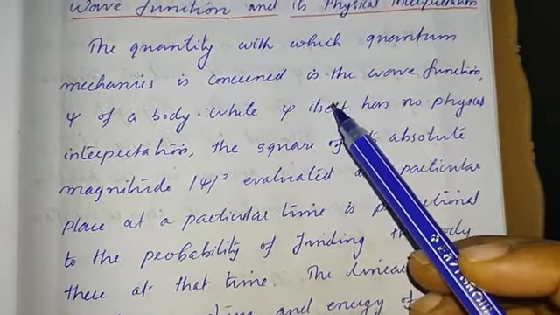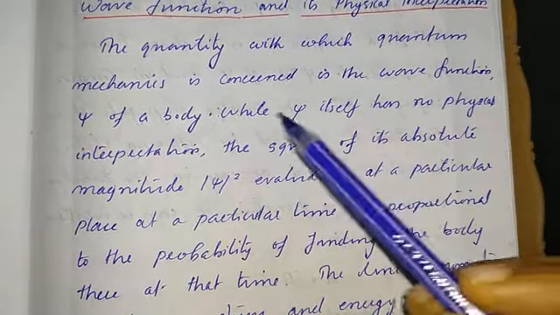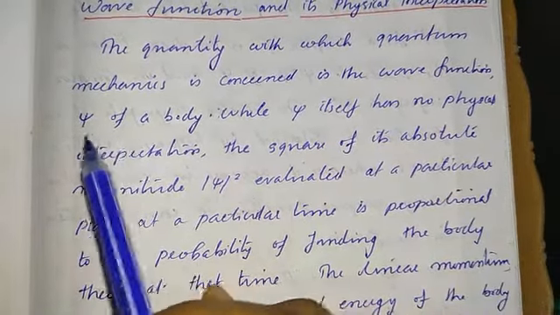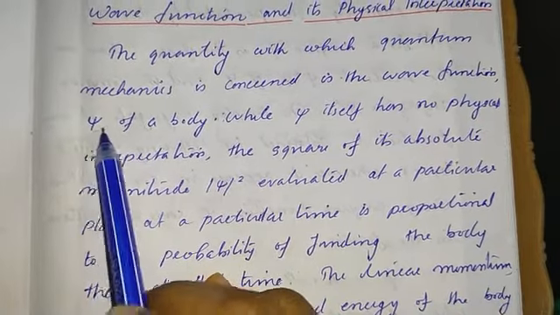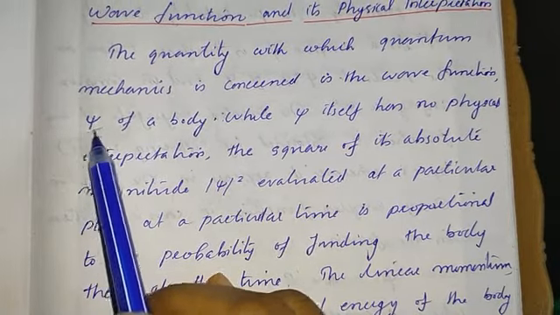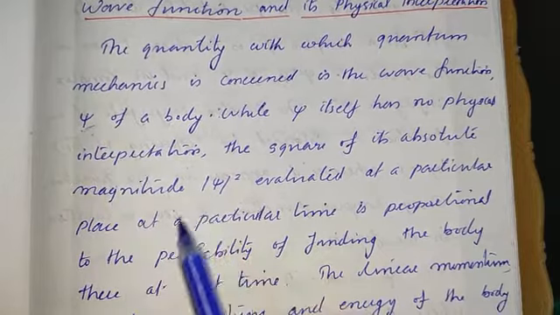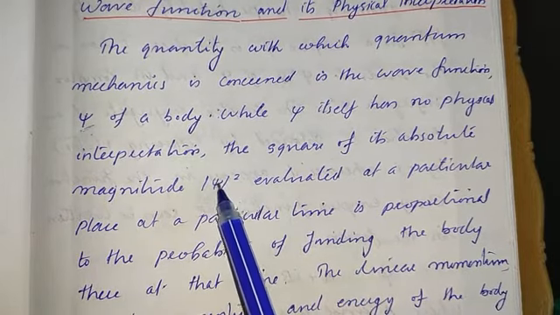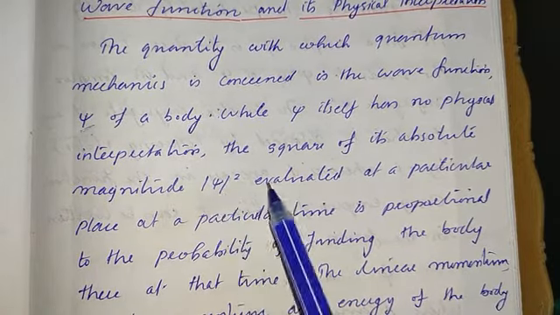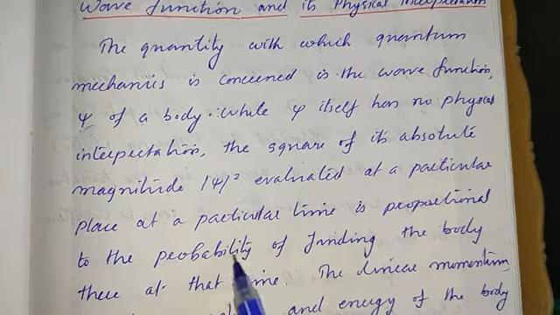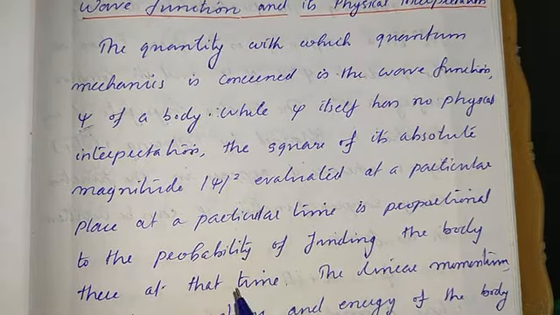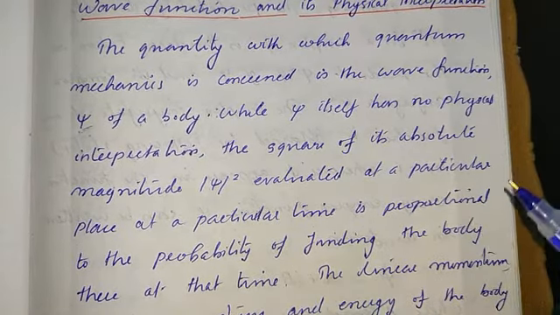The main quantity we are dealing with in quantum mechanics is psi, the wave function. Psi itself has no physical interpretation, but the square of its absolute magnitude will give you the probability of finding the particle there.